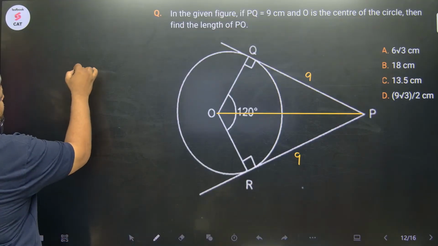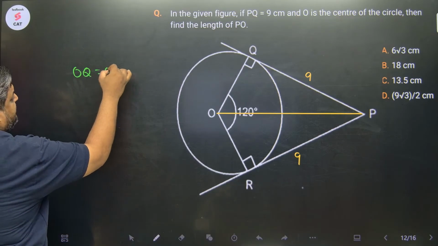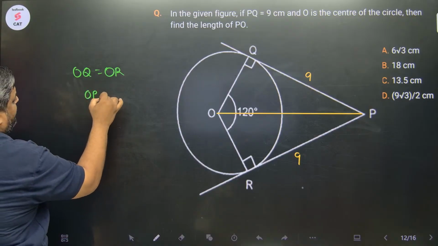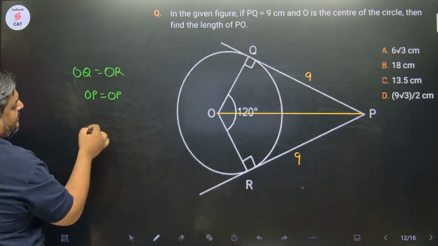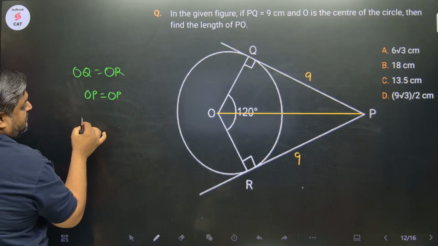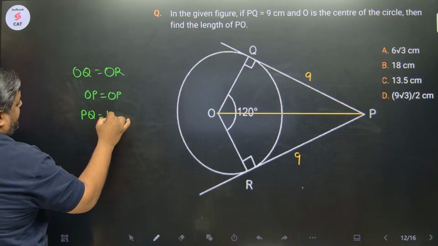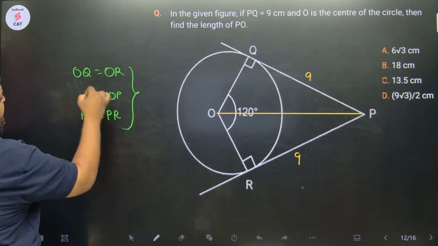Because OQ is equal to OR, radius of the circle. OP is equal to OP, and PQ is equal to PR. So these two triangles are congruent.